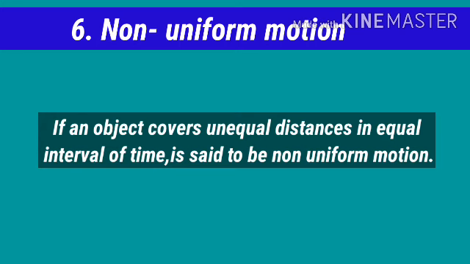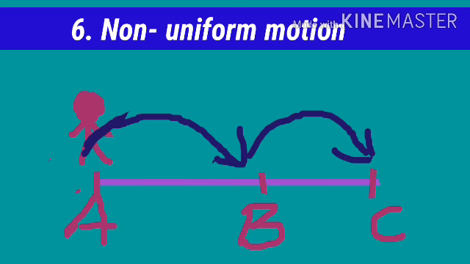Non-uniform motion. What is non-uniform motion? If an object covers unequal distances in equal intervals of time, it is said to be in non-uniform motion. Here, the body moves from A to B and B to C in equal time, and the distances from A to B and B to C are not equal.